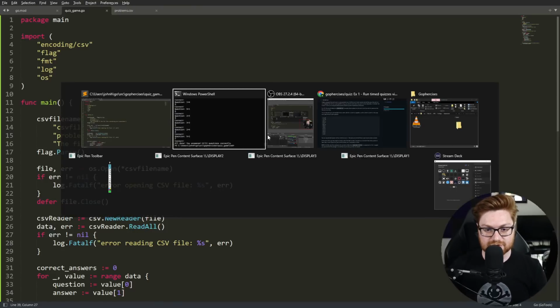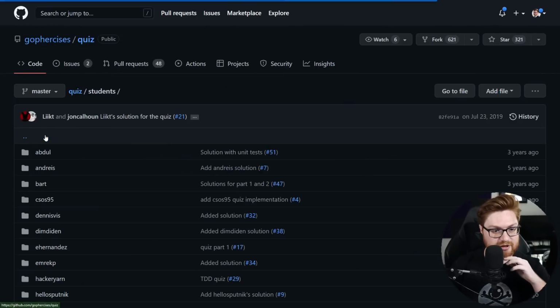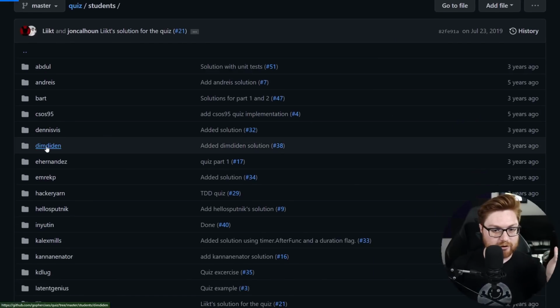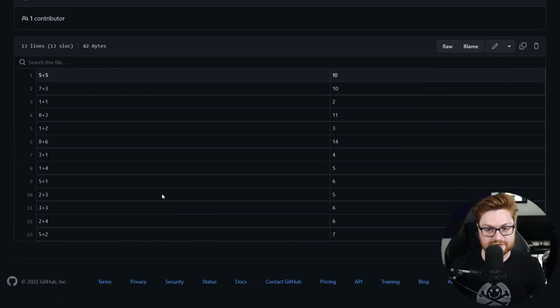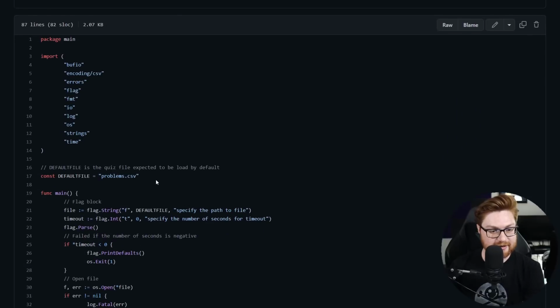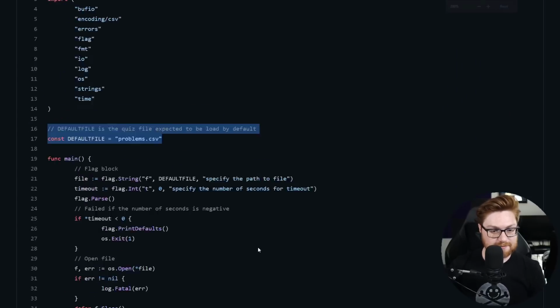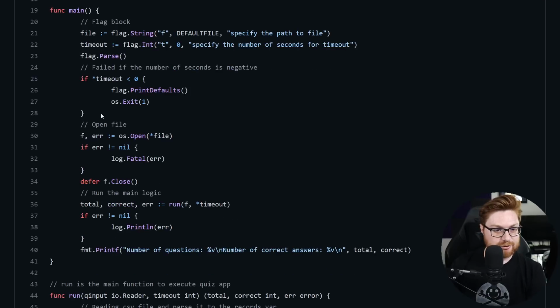And if you had any interest, you could explore some of the other example student answers over on GitHub. You can go see what other folks have done. This actually gives you some of their example CSV files again and their quiz code, and you can see what else they might have done here. Probably a little bit of a better structure, not just winging it, and actually using the part 2 portion where they're using a timeout here.